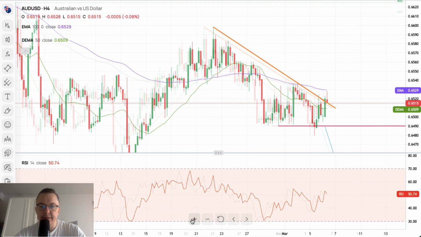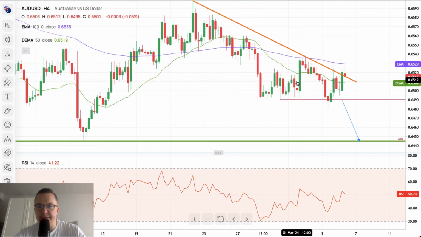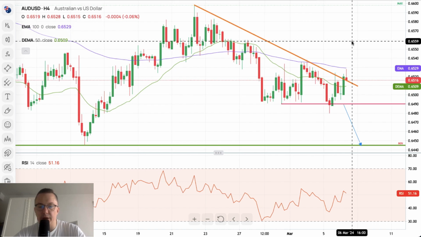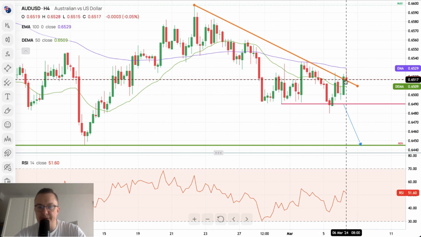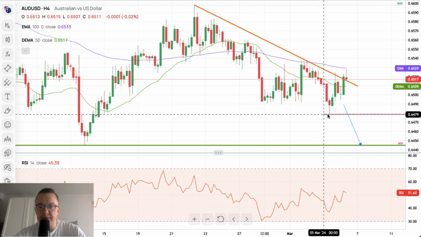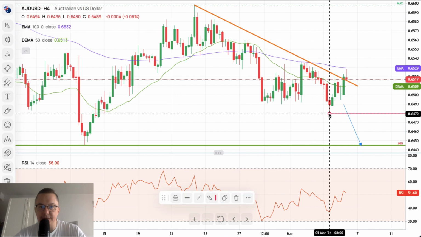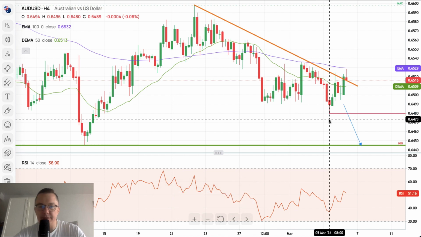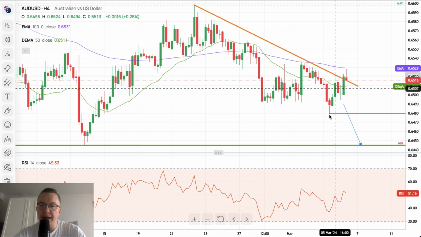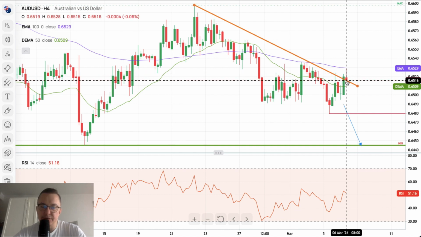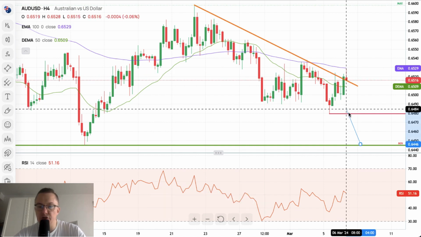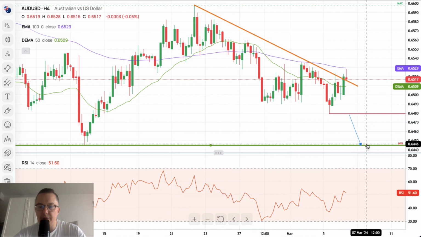We are testing the technical resistance, and we are testing the 100 periods moving average. The 100 periods moving average is 6,529 pips. As you can see, we moved above this level after the new local low was made at 6,480. We bounced again, tested the trend line, and now we are testing the trend line from below. We should extend this movement towards the level of 6,444 soon.